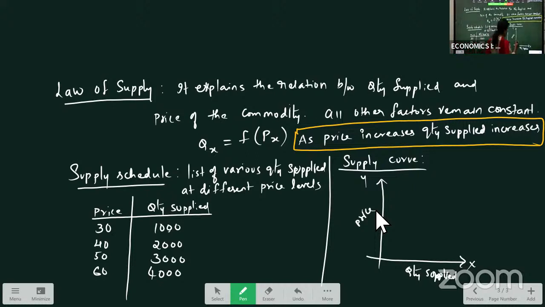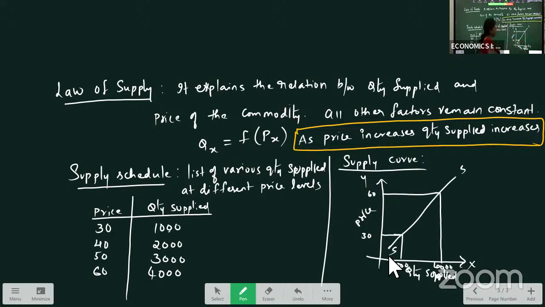So if you see, when price is 30 rupees, supply is 1000 units. When price increased to 60 rupees, supply increased to 4000 units. So what we have seen here, now join these points. Our supply curve is sloping upwards, because as price increases, quantity supplied increases.